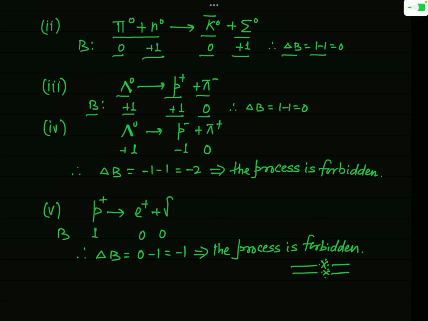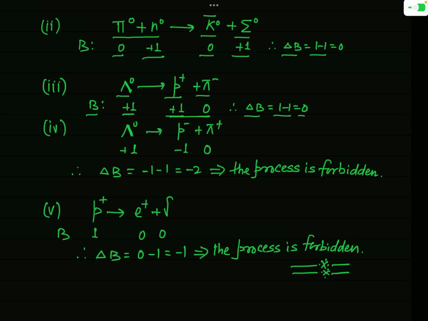So before the process the total baryon number is 1, and after the process it is again 1, because 1 plus 0 will be 1. So change in baryon number will be 1 minus 1, that is 0. So this process is also allowed. Baryon number remains conserved in this process.